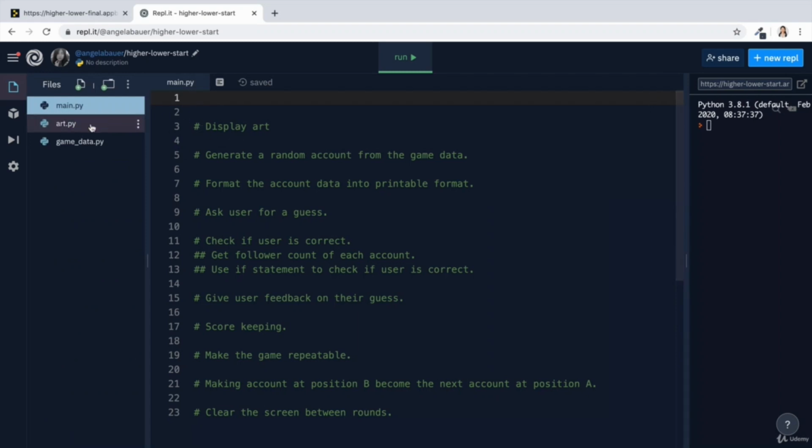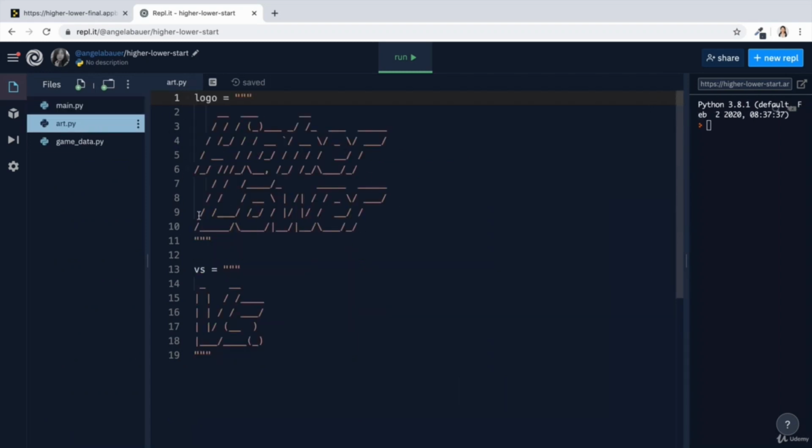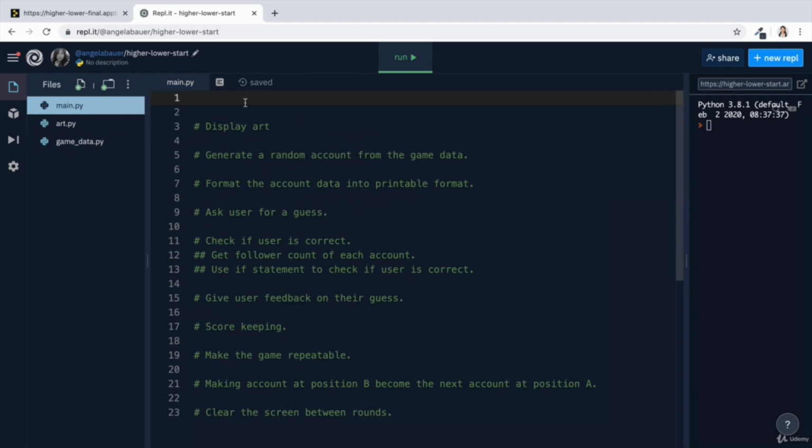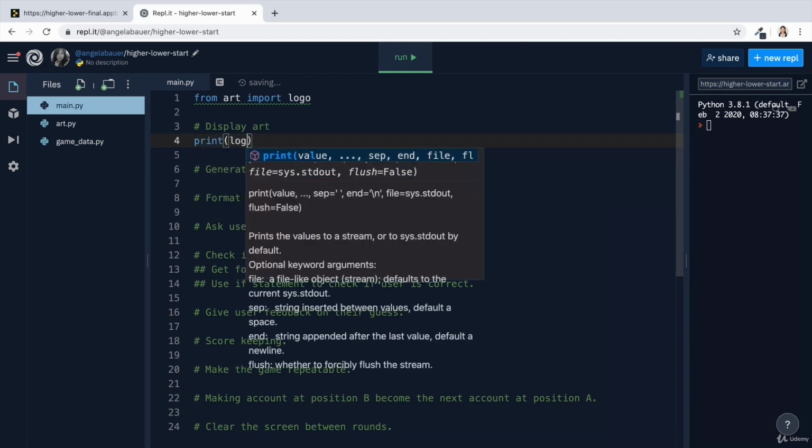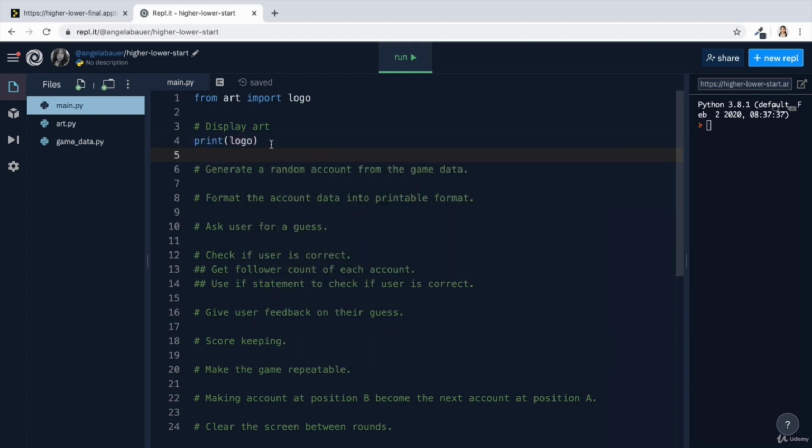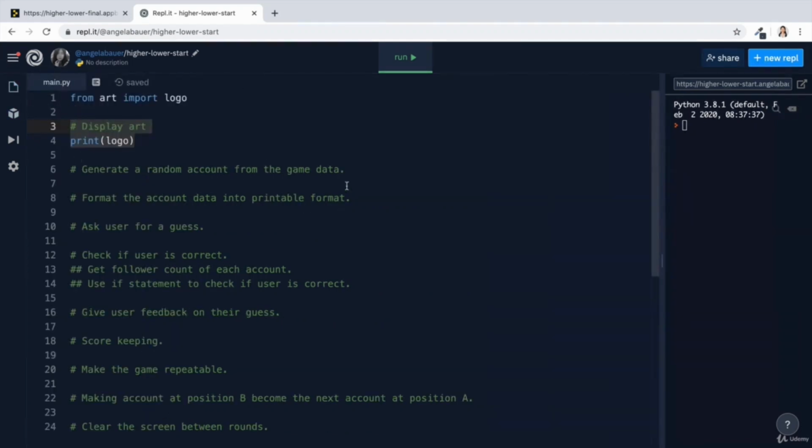To display the art, which is going to be the logo to begin with, I'm going to have to import that art file. And I'm going to use from art import logo. This way I don't have to write art.logo every time I want to use it. Now I can simply write print logo. So that's the first one tackled. That was pretty easy. Some of them are going to be a lot harder than that.